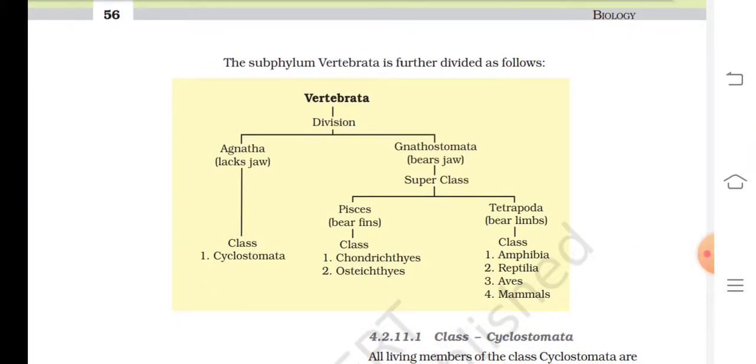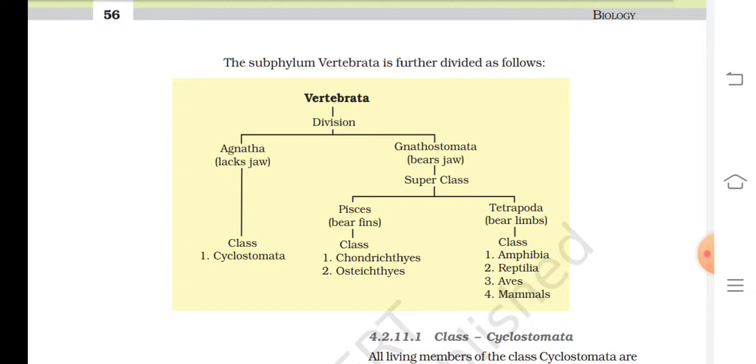The subphylum Vertebrata is further divided as follows. Vertebrata is divided into two parts: Agnatha and Gnathostomata. Agnatha lack jaws, and it includes the class Cyclostomata. Gnathostomata bear jaws, and it is divided into superclasses, that is Pisces that bear fins and Tetrapoda that bear limbs.